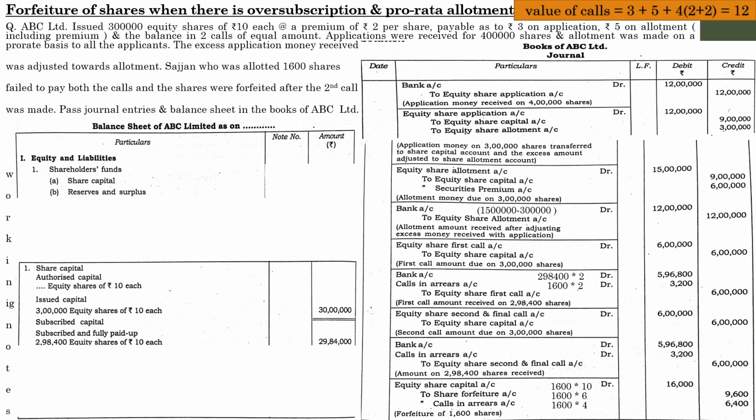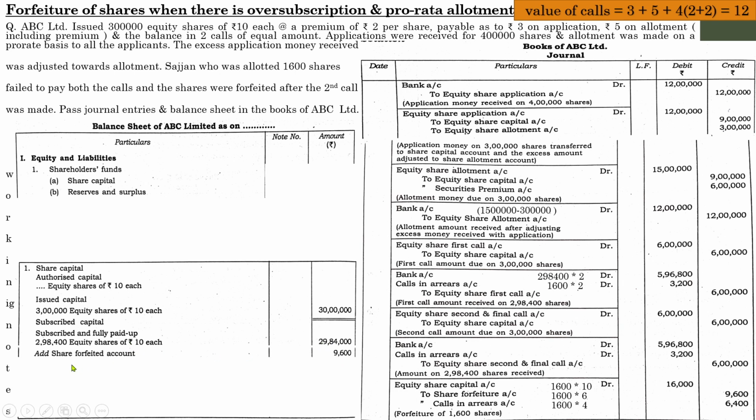That is, 2,98,400 shares were allotted by the company, for which the company has received the payment. And why is there a difference between 3 lakh and 2,98,400? Because a shareholder failed to pay for 1,600 shares. So out of 3 lakh, 2,98,400 is the actual amount received by the company. That is why it is written subscribed and fully paid. 2,98,400 into 10 is 29,84,000.